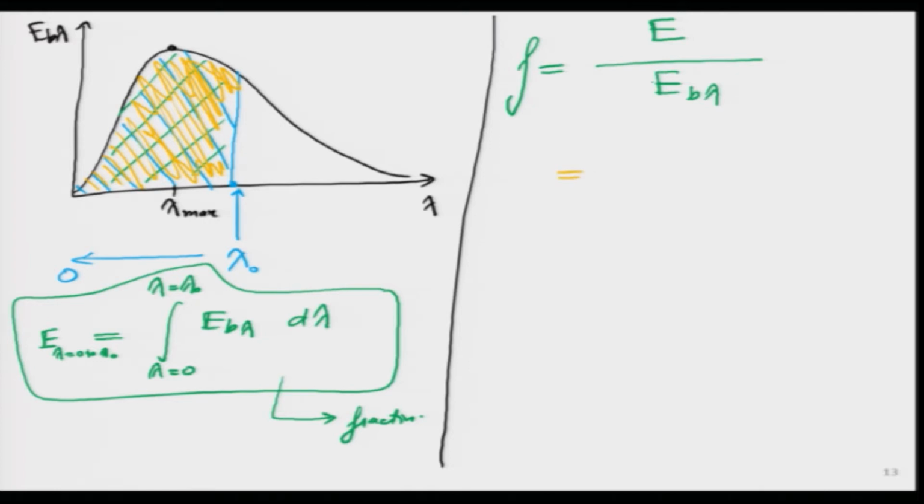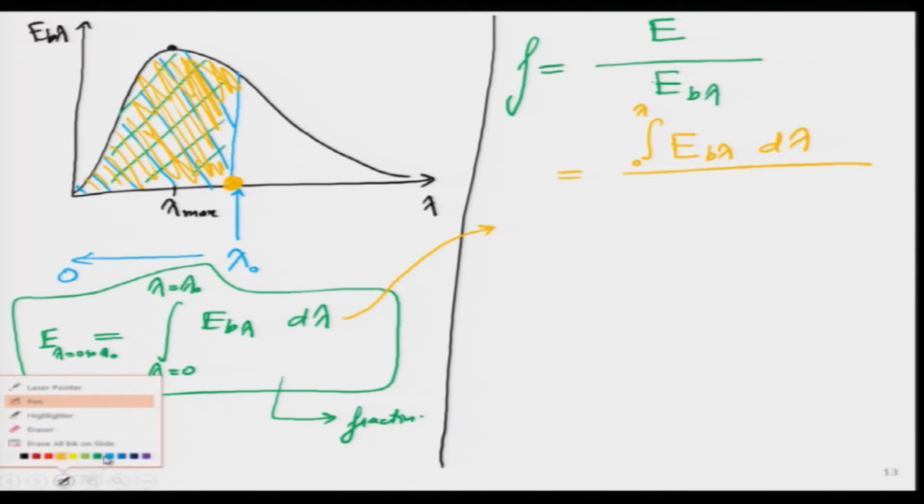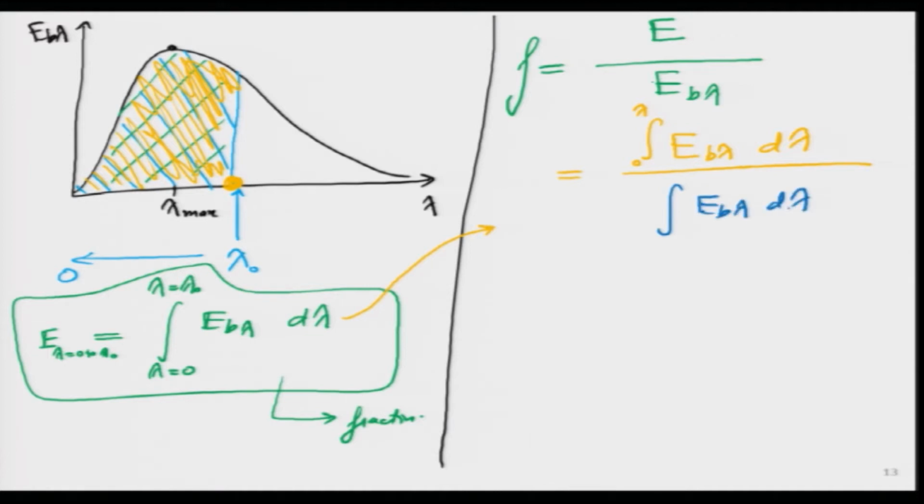that is my top area, the numerator, and this I can write with this particular expression over here, which means my numerator is simply E b lambda d lambda integrating from 0 to a particular wavelength which is of interest to me. So, I will mark it with the orange circle over here. And what is my denominator? Denominator is the same thing, but I am trying to calculate for the whole spectrum, which means from lambda equals 0 to infinity.